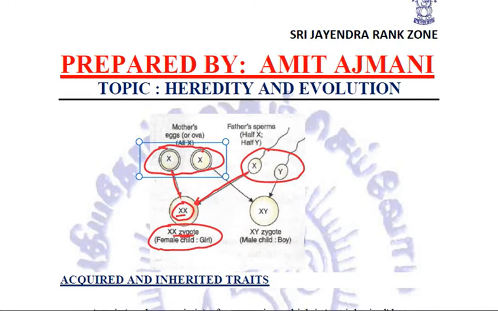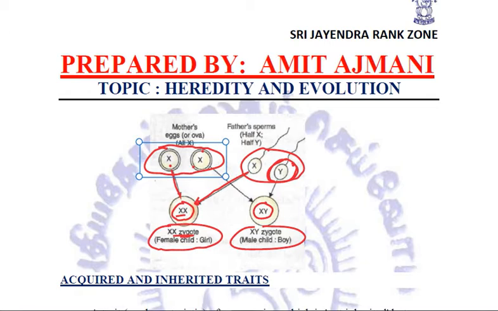But in case Y chromosome is inherited from the father, from the mother obviously it will be X only. So now the combination of genes in the zygote will be XY, and it will be a male child or a boy.